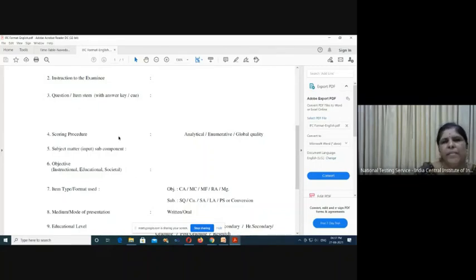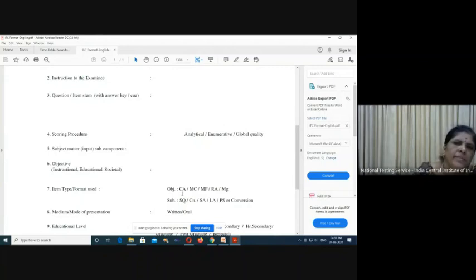What kind of ability is tested here? Whether the knowledge is tested, whether comprehension is tested, or the analysis part is tested, or creativity is tested. Such kind of thing, objective, one line in Odia you should give here. While writing the objective, the item type format used here, I have already explained 10 types of item types.